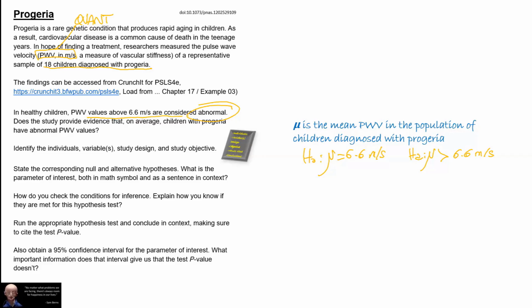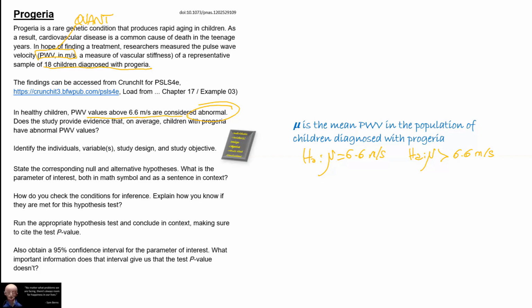And so we're going to choose the threshold value, the worst case scenario that is still not abnormally high. So mu equals 6.6. So your working hypothesis is that mu is 6.6 or less, so not abnormally high. But the null hypothesis you're going to use to obtain the p-value is specifically mu equals 6.6.